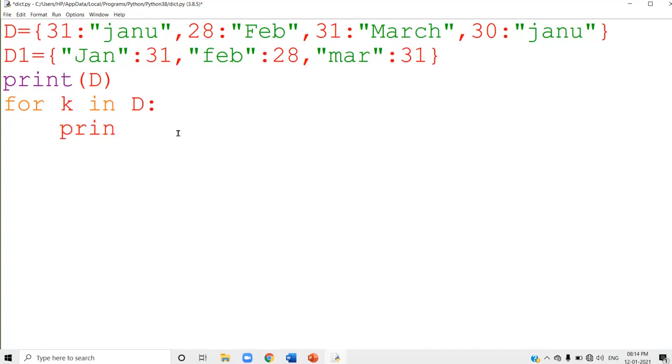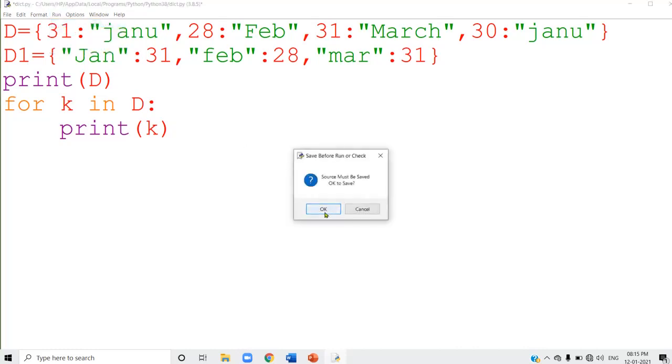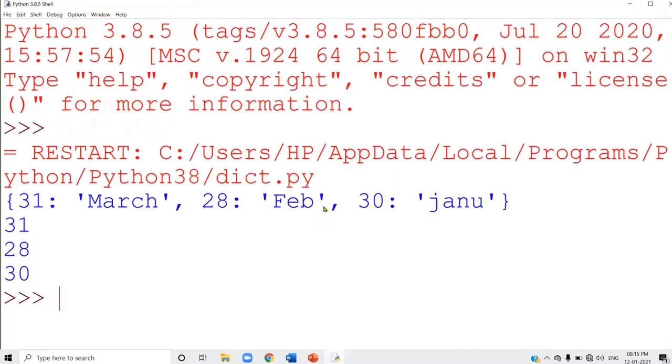Now, I can write print K. Can you say what will be printed here? What will be printed? Is it the dictionary that will be printed? No, the dictionary will not be printed. It will print the keys of that dictionary. Only the keys will be displayed. Run the program and see the answer. So, I am going to run this program. Yes, only the keys will display: 31, 28 and 30. Only the keys are displayed there.